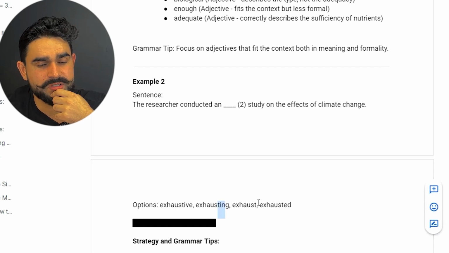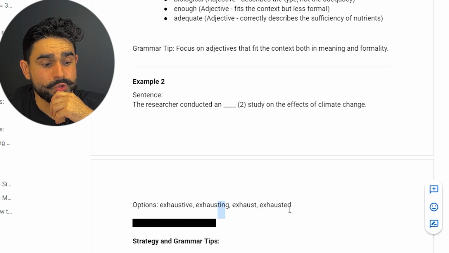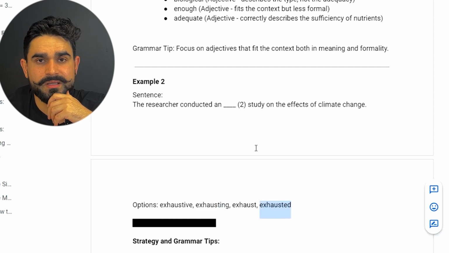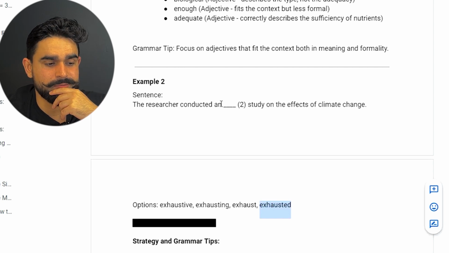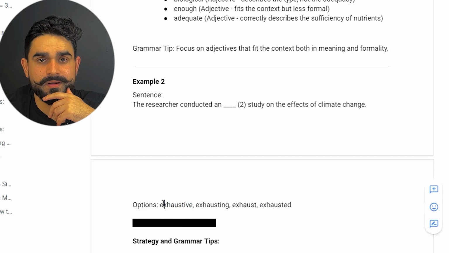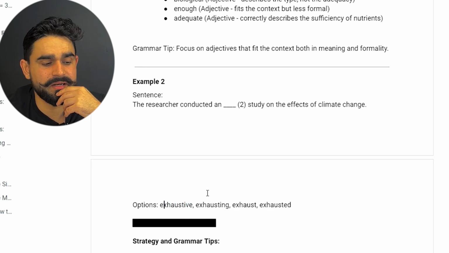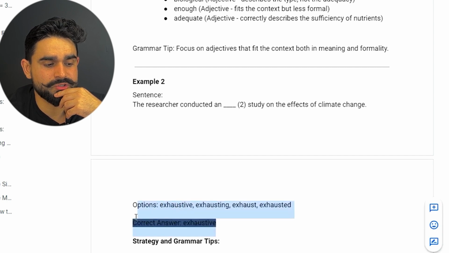An exhaust study, nah. Exhausted study, conducted exhausted, it's going to be double past verbs, nah. Exhaustive sounds better over here, guys. So I quickly eliminate exhausting, exhausted, exhaust, and then I select exhaustive. So exhaustive is the right one.